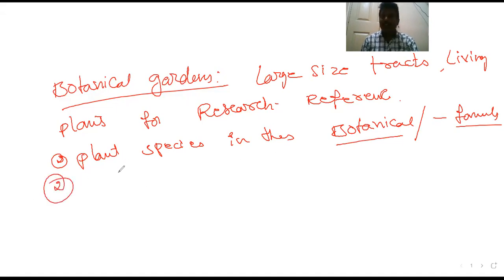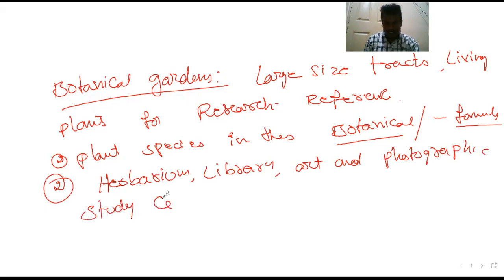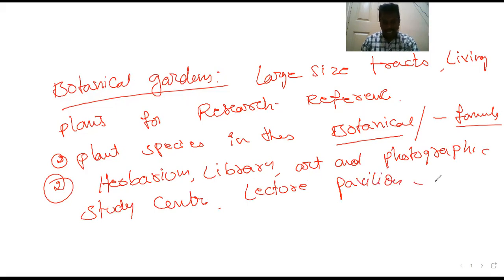Generally, a botanical garden has a herbarium, library, art and photographic study center, lecture pavilion, and nurseries. These are all available for quick referral and research purposes.